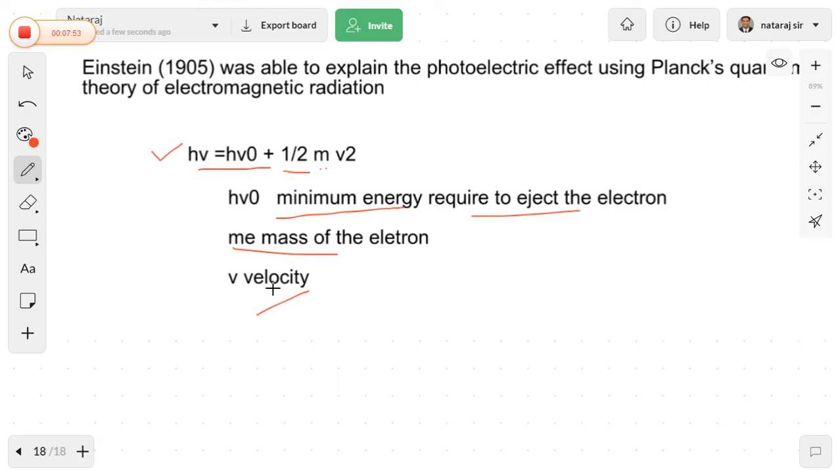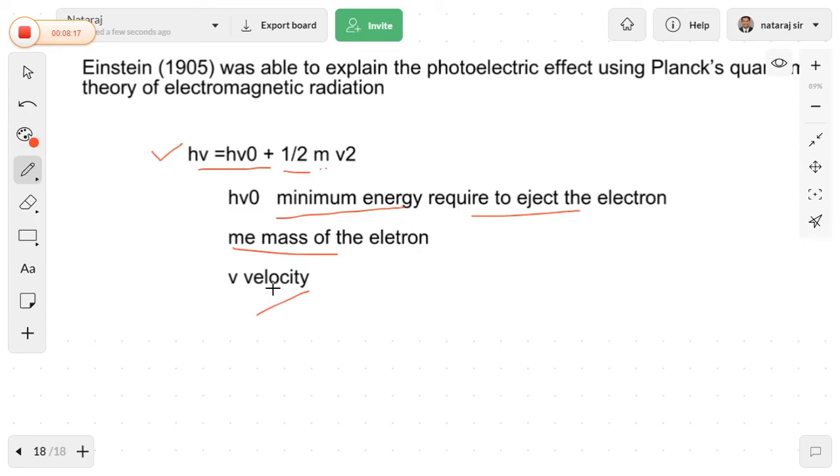Based on Einstein, the photoelectric effect also depends upon the kinetic energy of the electron. Hertz proposed that only brightness is responsible for the photoelectric effect, but Einstein proposed that kinetic energy is also an important factor for the photoelectric effect.